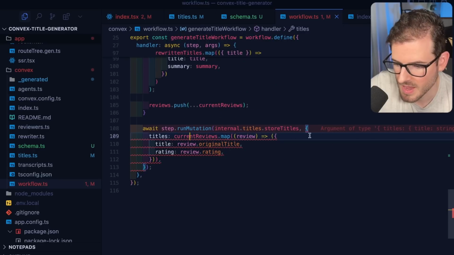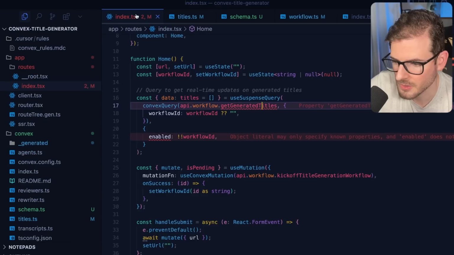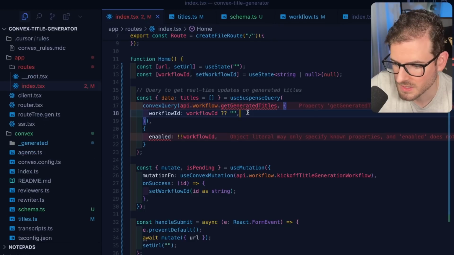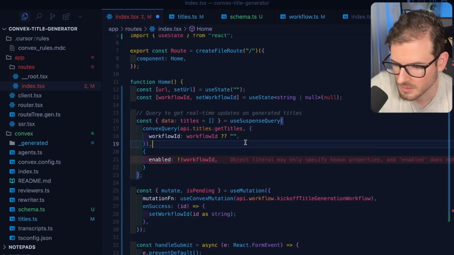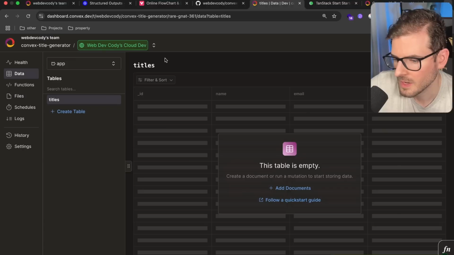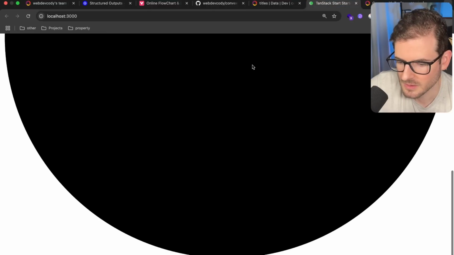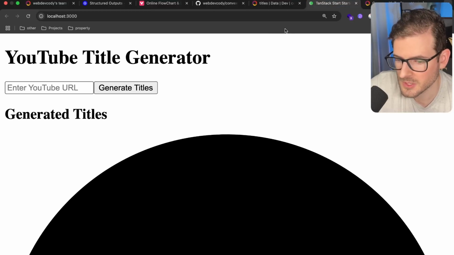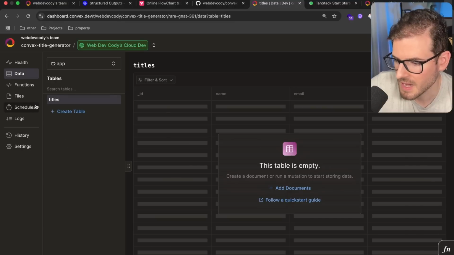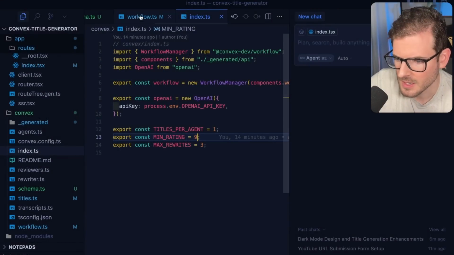Let's make sure that we have that stuff. And then in the UI, we just need to make sure that we pass in the workflow ID at some point. All right, I'm going to try this one more time. I'm going to go back to the UI and try to generate the title. As it's kicking off the workflow, okay, so they're coming in. I think we can style this up and get rid of that big giant circle, whatever that was. A couple of tweaks I want to do.